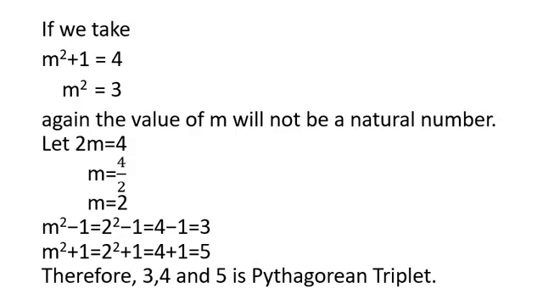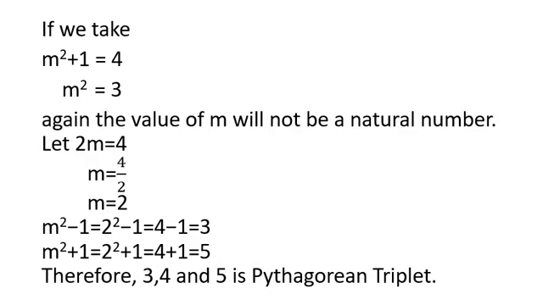Here we should know what the three members of a Pythagorean triplet are. 2m, m square minus 1 and m square plus 1 are the three members of the Pythagorean triplet. One by one I need to put the given number equal to the three members, so that the value of m should be a natural number. Now here after putting the given number equal to 2m, I got the value of m as a natural number. So this is my requirement also. So the value of m will be 2 in this case.